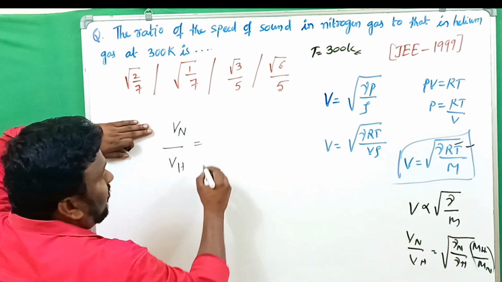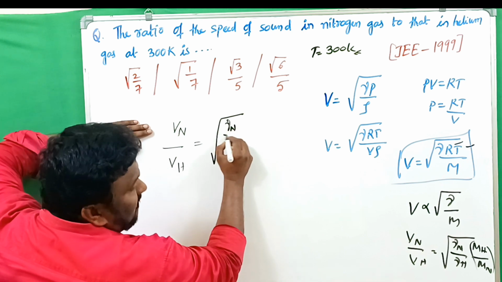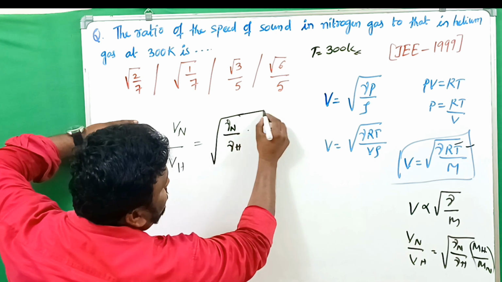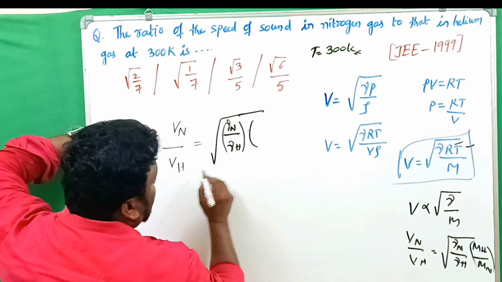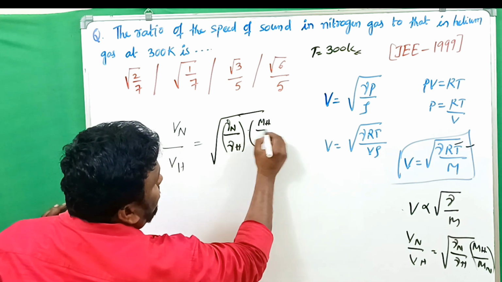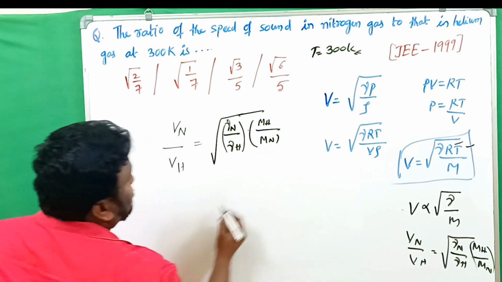Vn by Vh, which is what? Under root of gamma N by gamma H, and here it is inversely proportional, so mH by mN, molecular mass of hydrogen by molecular mass of nitrogen.